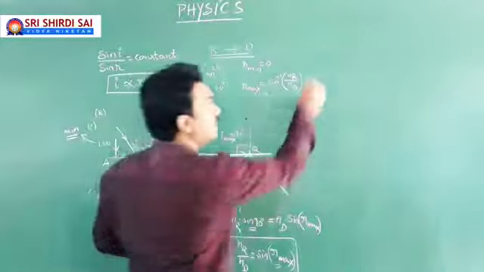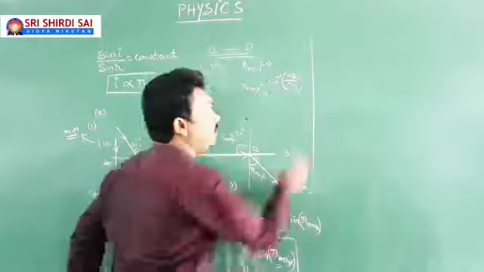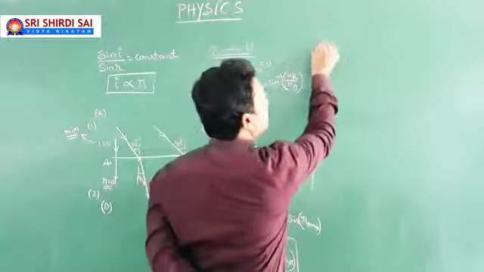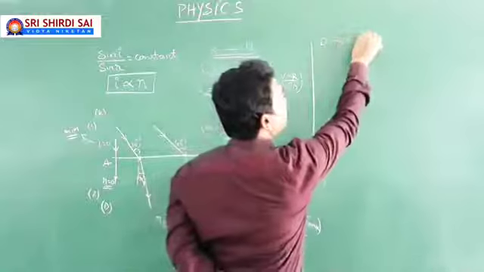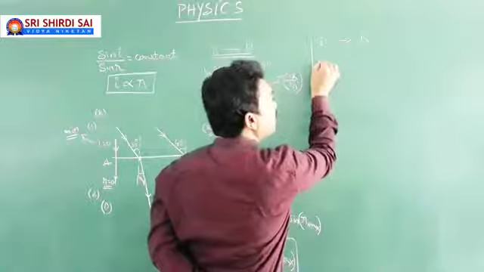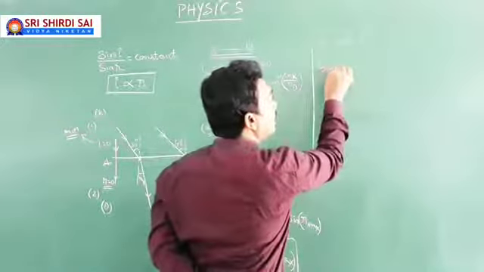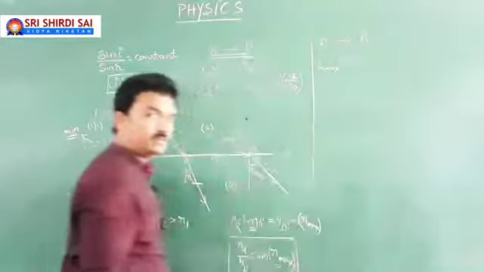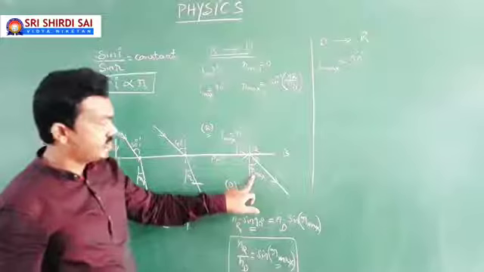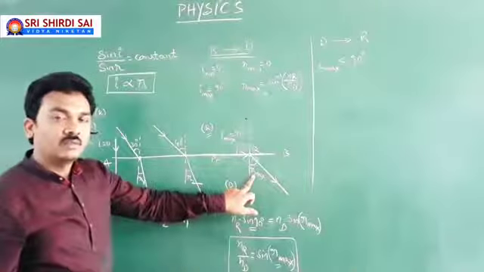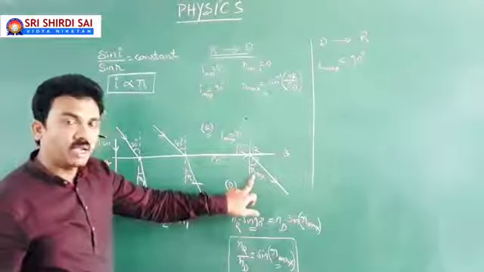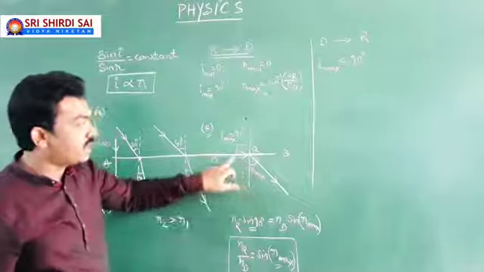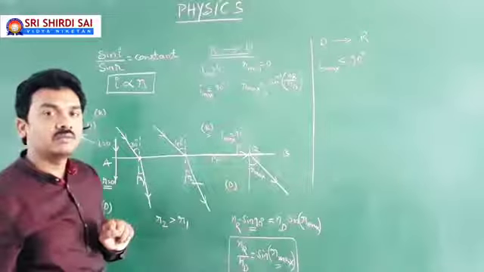But if our light ray is traveling from denser medium to rarer medium, the maximum possible angle of incidence will be less than 90. For that maximum possible angle of incidence, your refracted light ray will graze the interface.